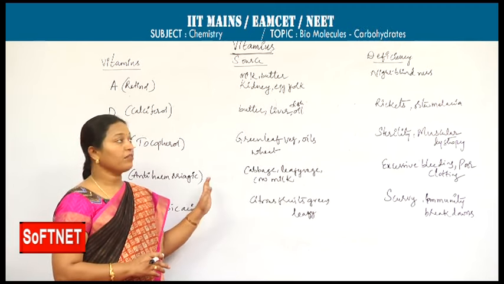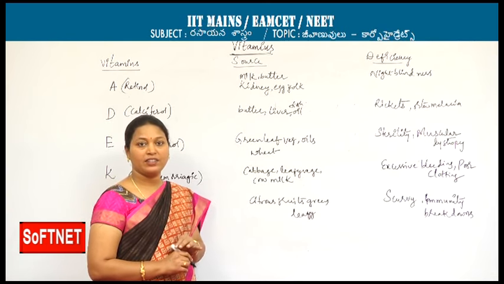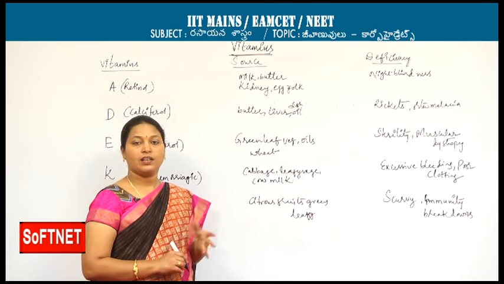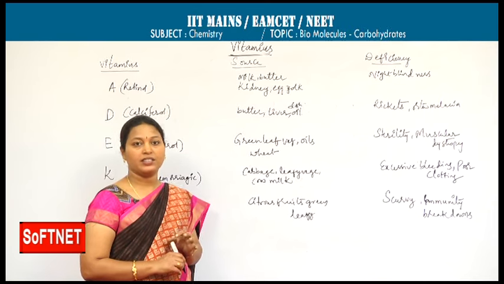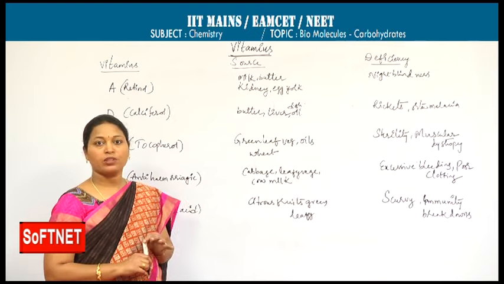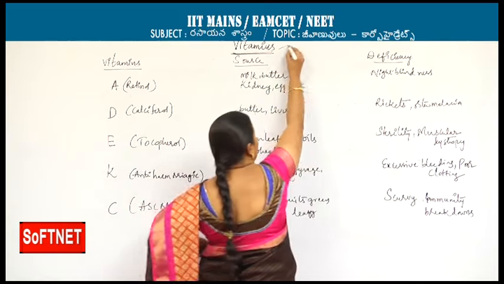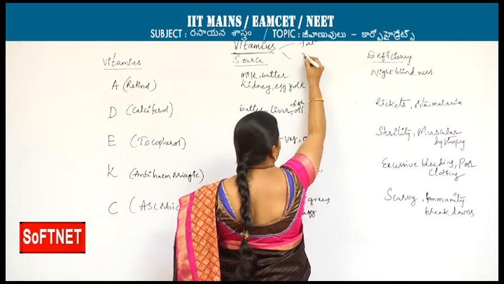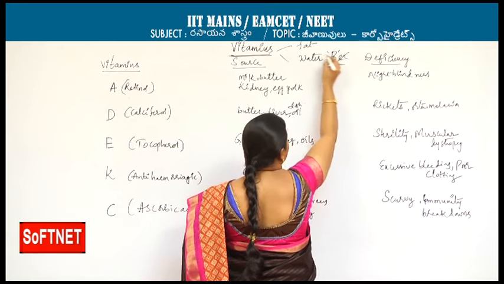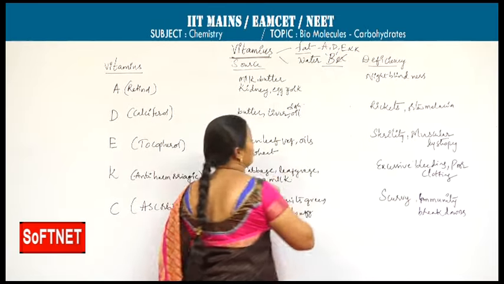There are different types of vitamins which are very necessary for our regular metabolic activities. These are specially necessary for children, pregnant women and growing children also. These vitamins are basically classified into two types based on solubility. Fat soluble and water soluble. B and C are the water soluble vitamins. The remaining A, D, E and K are fat soluble.